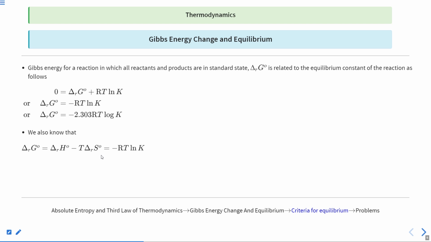Now, if this is positive, that means minus RT ln K should also be positive. How is that possible? Since it has a negative sign here, RT ln K should be negative, so that a negative resulting in positive. So RT ln K should be negative. Now R and T are already positive, because R is the gas constant, its value is fixed, 8.314. And temperature is also always positive.